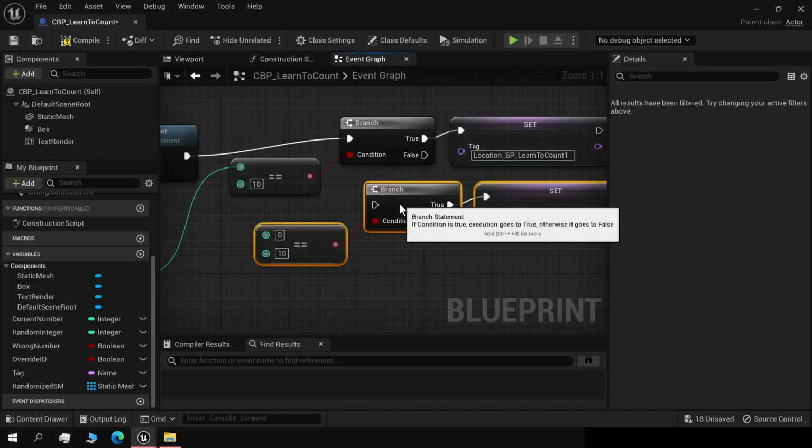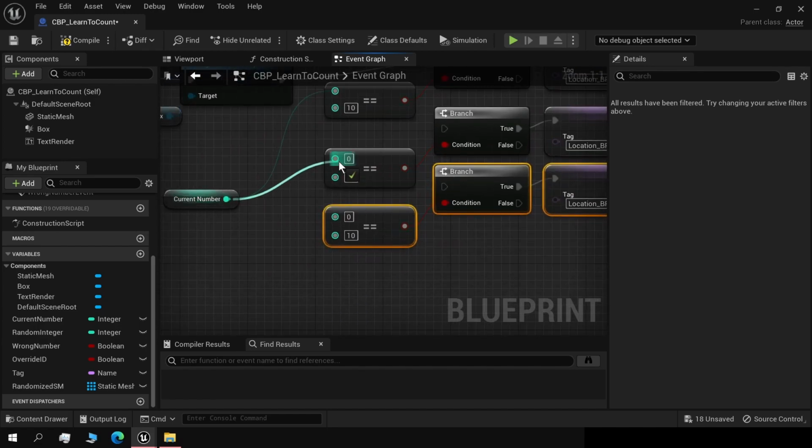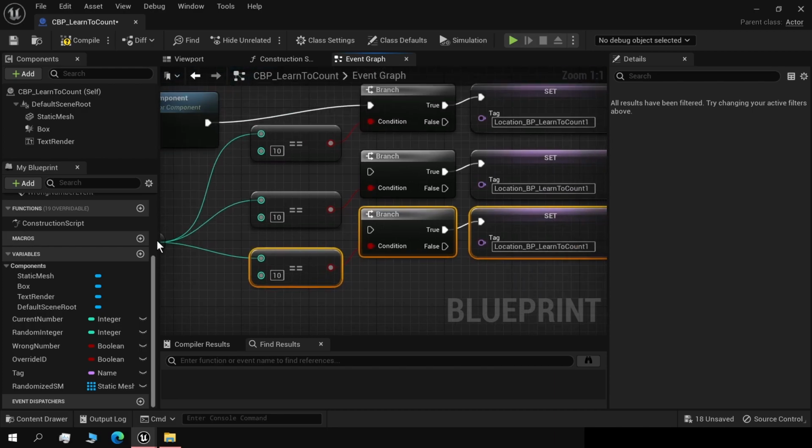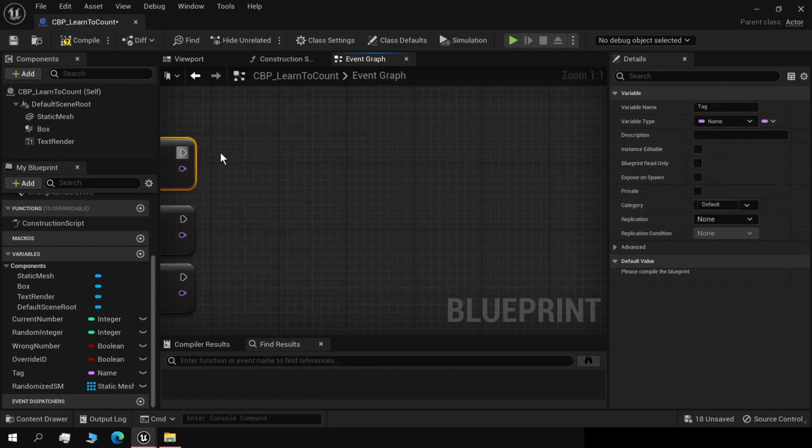Okay, let's copy and paste this here. This one's 25, this one's 50. Plug it to false. Change those values here, 1, 2, 2, and 1, 2, 3.